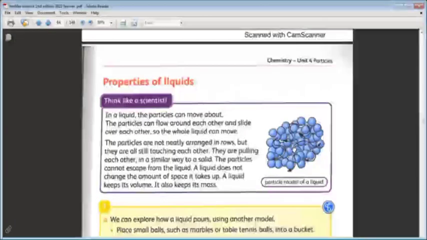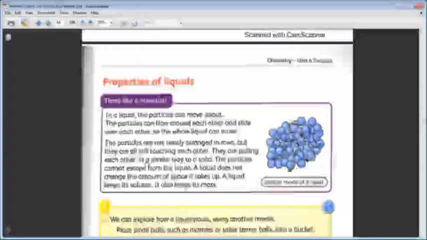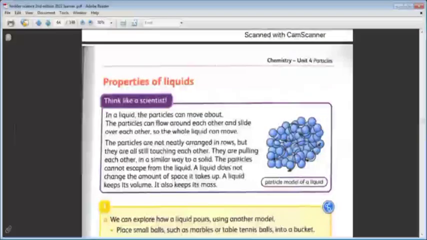In the solid state matter, the particles have a very, very strong pulling force between each particle. Here there is a pulling force, but it is small, يعني it's not strong like the pulling force between the solid state particles. The particles cannot escape from the liquid.